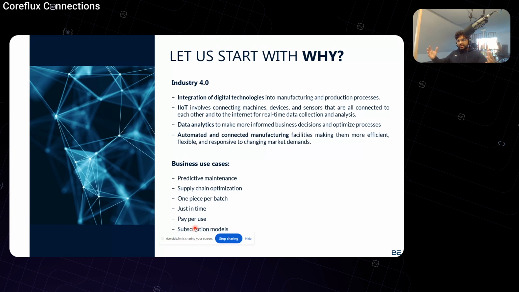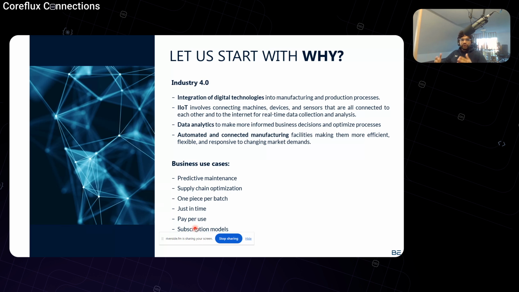So if all the things are connected, the supplier will know the exact time that the semiconductor is going to end. Imagine that one resistor is going to be completed in the inventory control. So this data will be published to the service provider so that he can ship the needed parts on time so that the inventory control becomes easier. And also the pay-per-use model.